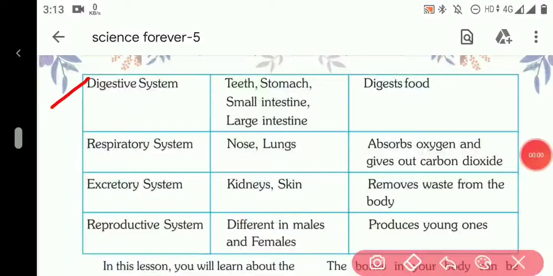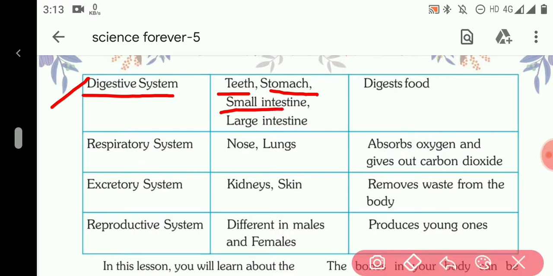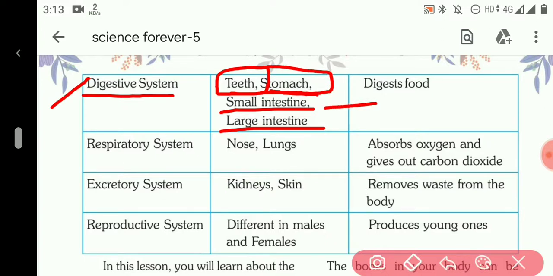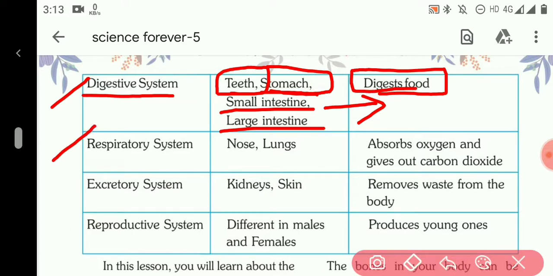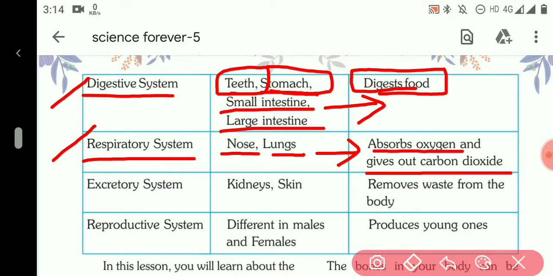The fifth one is the digestive system. The digestive system is made up of teeth, stomach, small intestine, and large intestine. Teeth help to chew the food, stomach helps to digest it. The function of the digestive system is to digest the food and release energy. The next one is the respiratory system. The respiratory system is made up of nose and lungs. What is the function of the respiratory system? It absorbs oxygen and gives out carbon dioxide, so it helps in respiration.